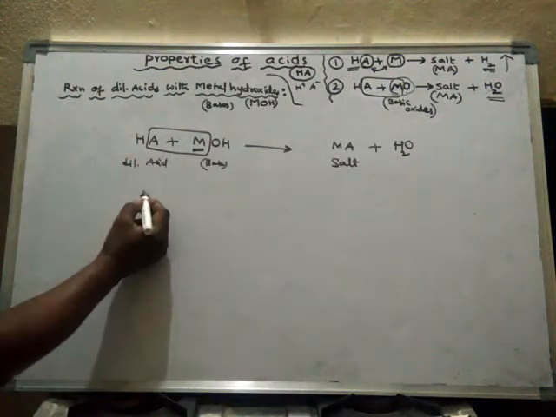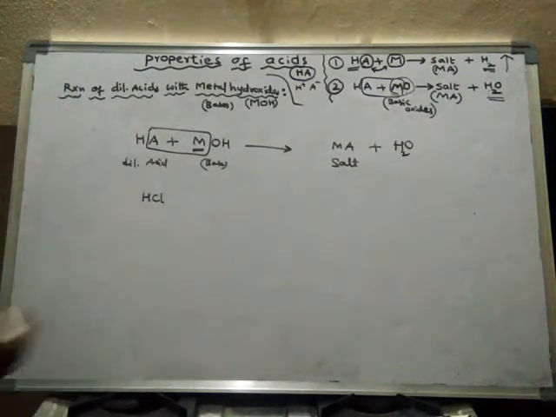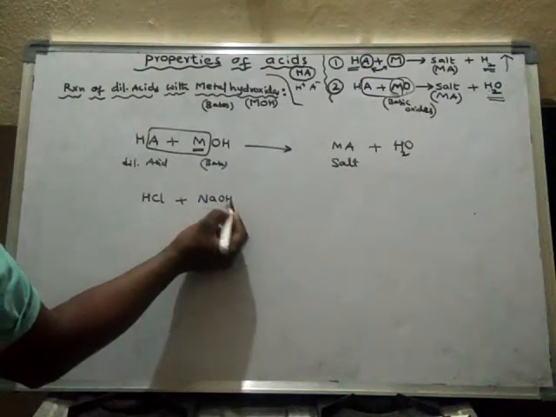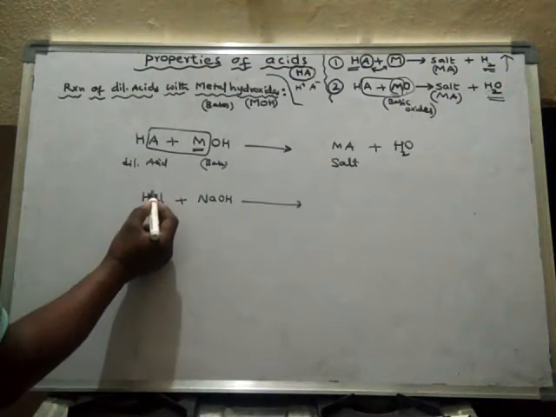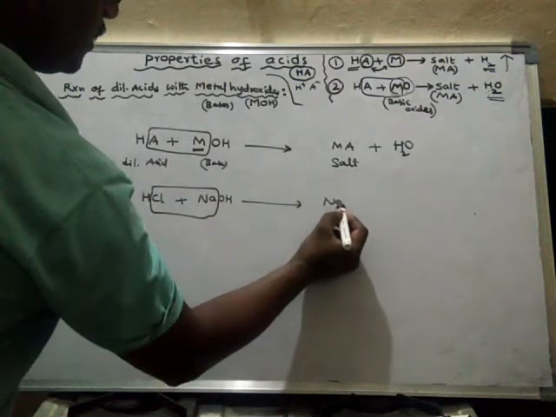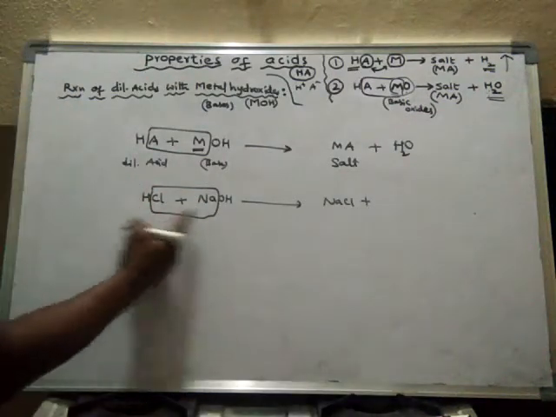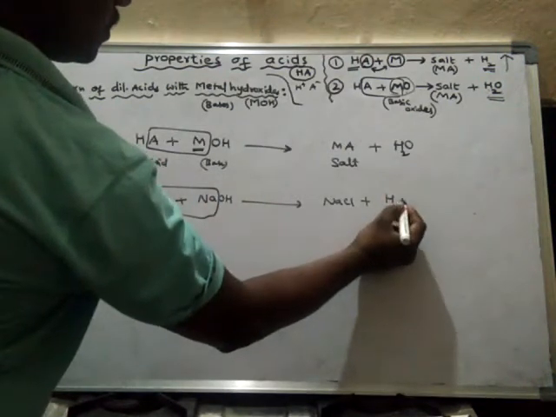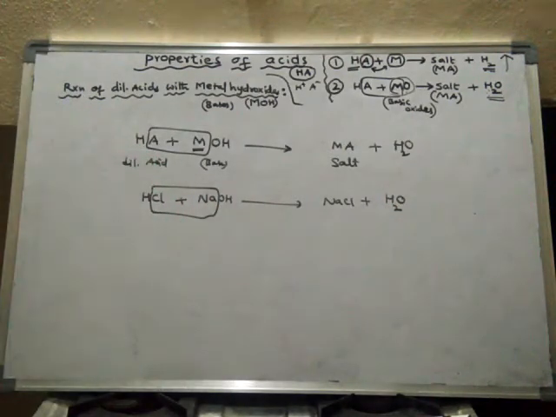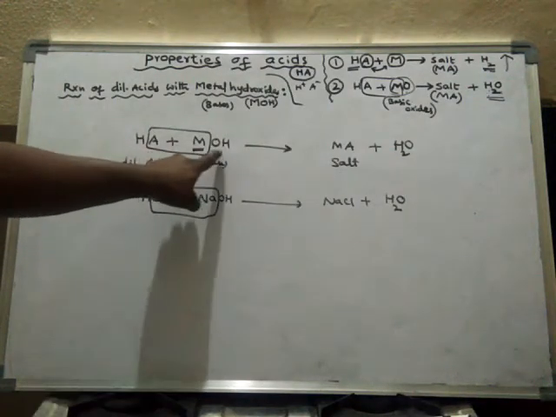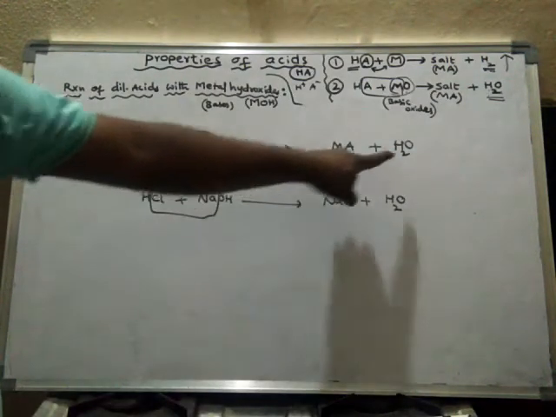For example, take dilute HCl and the base sodium hydroxide. It forms sodium chloride, NaCl salt, and hydrogen and OH form water. So like this, the reaction takes place between acid and metal hydroxide to form salt and water.